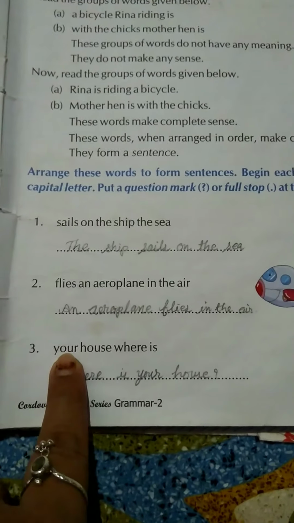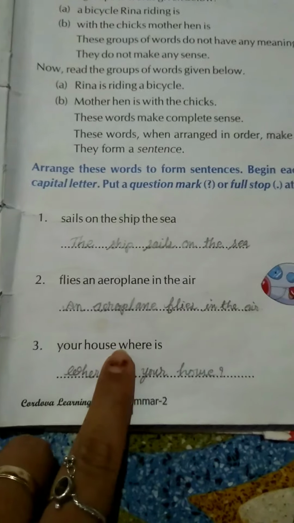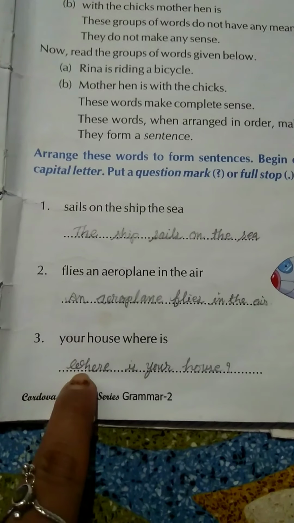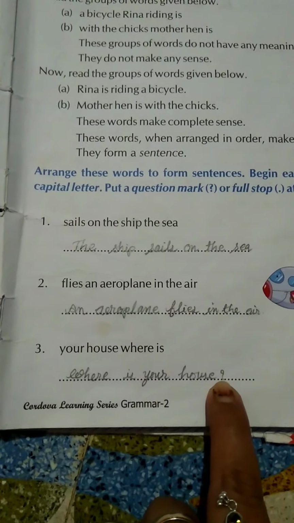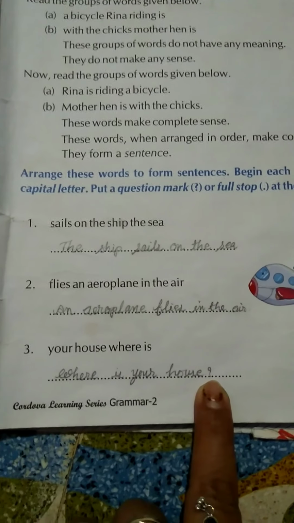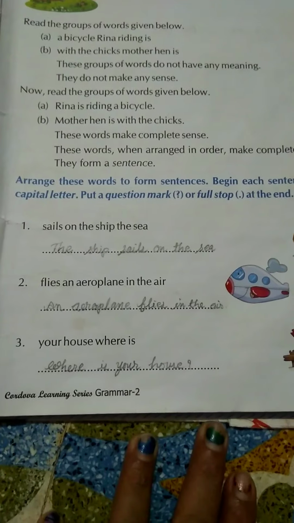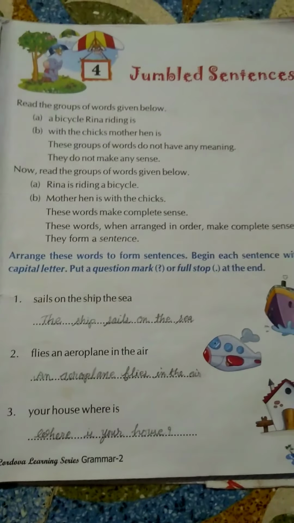In third number, your house where is. Here you can see that WH is there, which means it will come first. So the first letter must be capital and you have to write: Where is your house? It is asking a question, so in the last you have to put a question mark. I am keeping this video for a few seconds, so if you want to take a screenshot of these, you can take it easily.